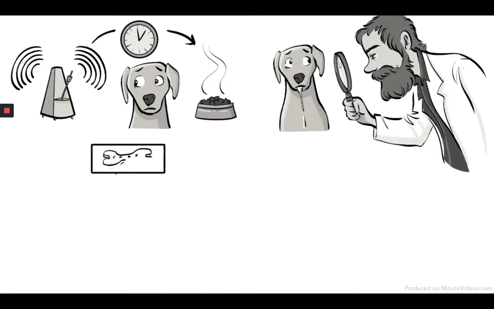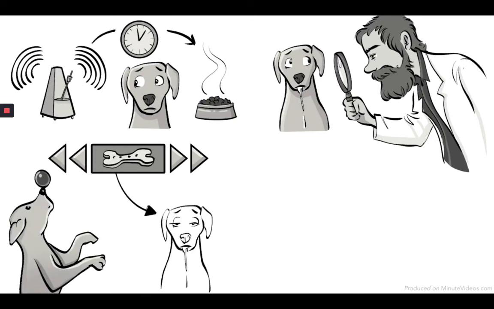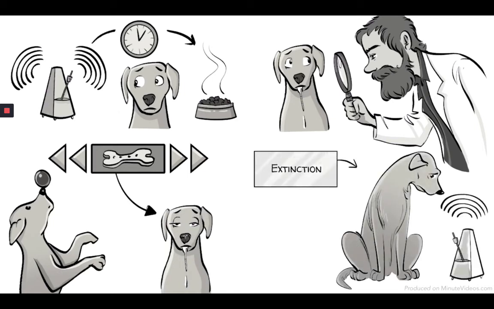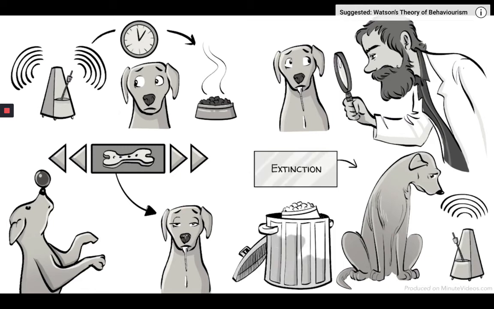3. While there are several forms of conditioning, such as forward and backward conditioning, classical conditioning cannot create new behavior or be used for training, but instead triggers involuntary biological responses. 4. We can almost entirely undo the conditioning. This happens through extinction, when we repeatedly present the conditioned stimulus in the absence of the unconditioned stimulus.